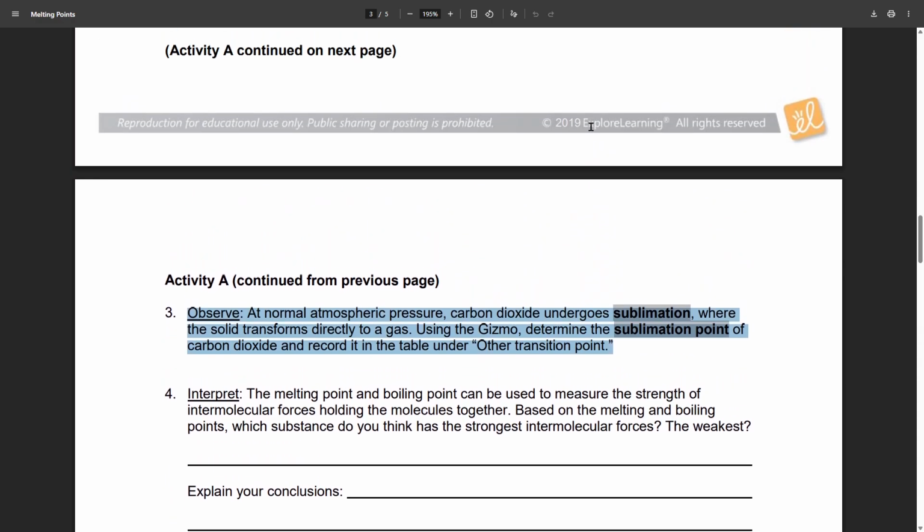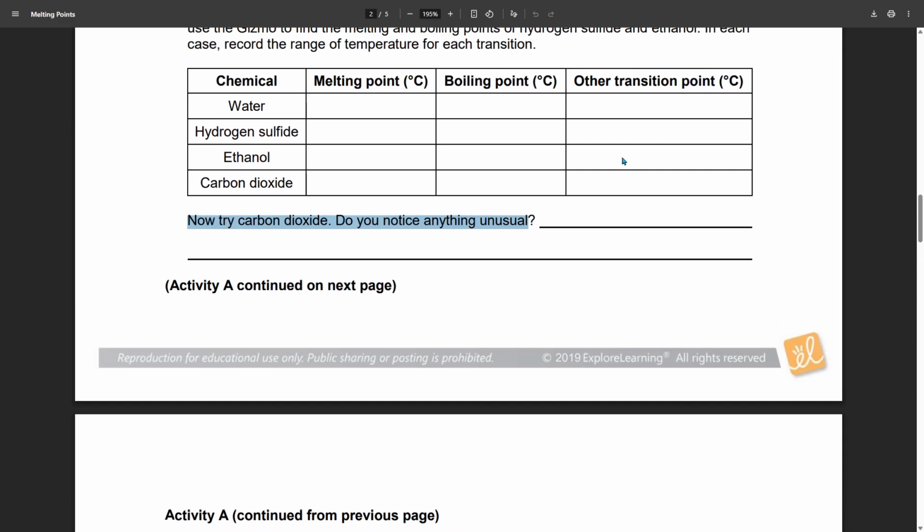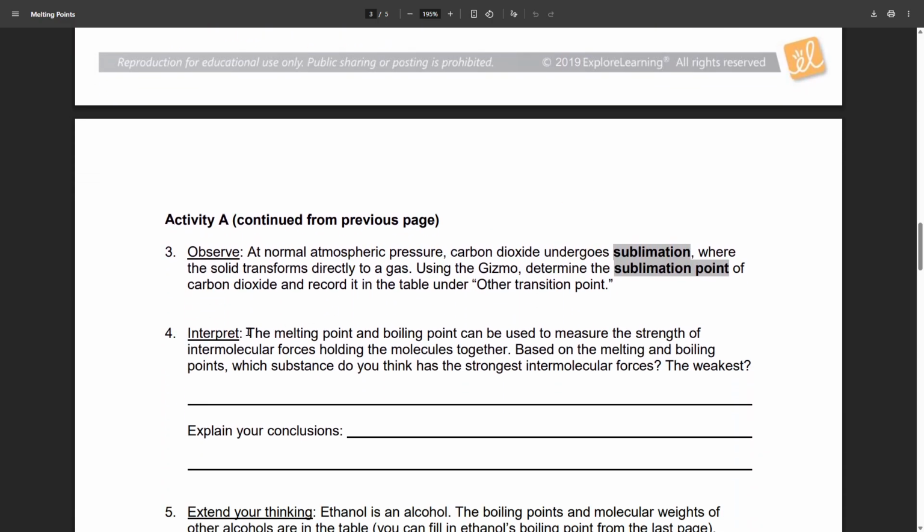So in number 3, we should notice that carbon dioxide goes from a solid directly to a gas. You will not need to fill in these two categories as it just goes from solid right to gas, so you'll just fill in the other transition point, which is the sublimation.